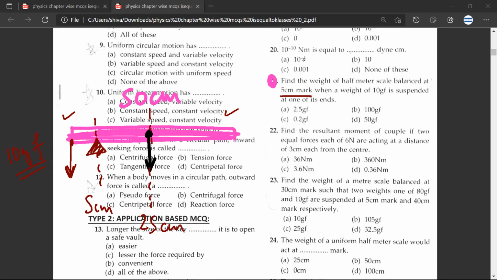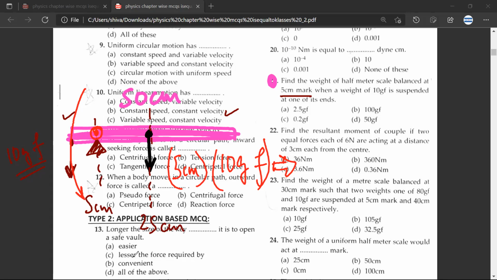Then how should I do this question? So 10 GF into 5 centimeter. Shabash, because you are considering this to be the axis. So this would be the moment of force. So 10 GF into 5 centimeter. Very nice. Would be equal to? M. Shabash. What is M? M is the mass that is being balanced, it's the weight of the scale. So should I take M or should I take W?